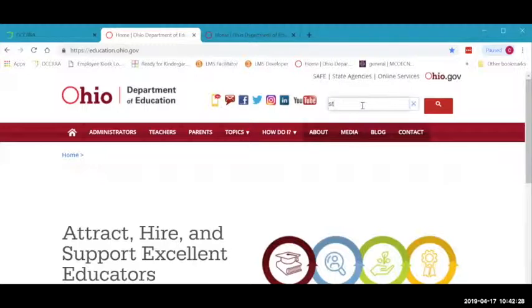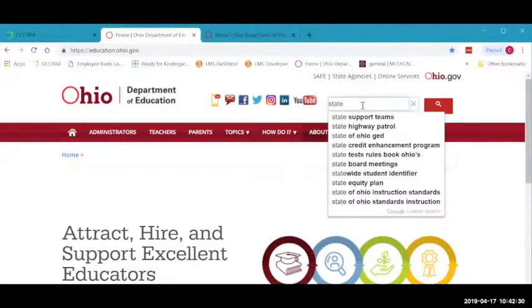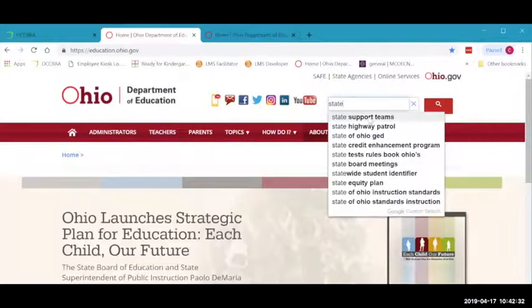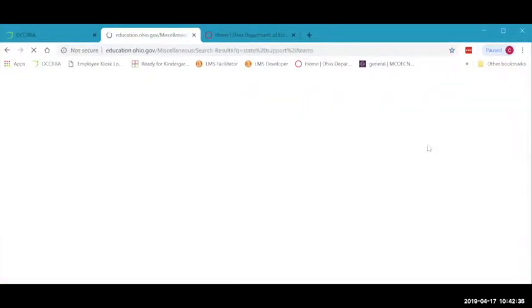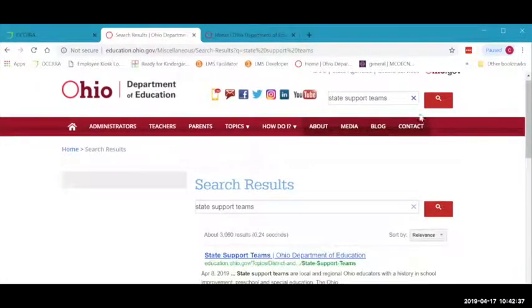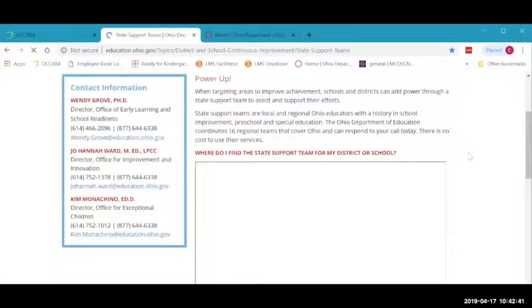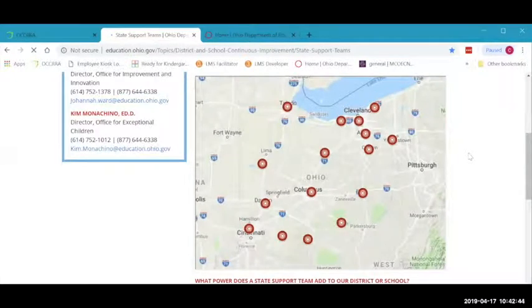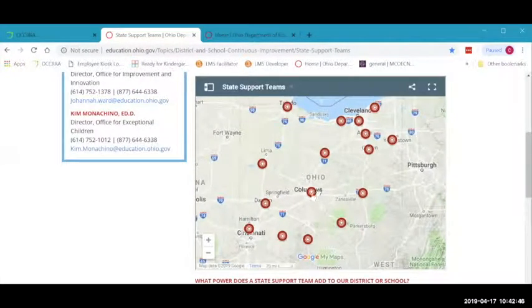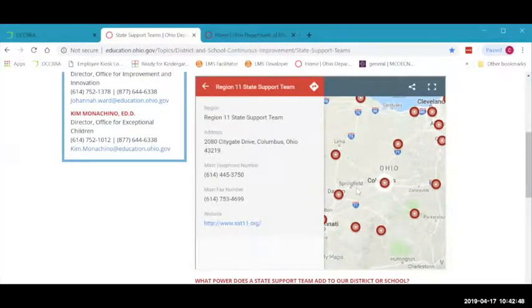And in the search box, you simply type in the word state. And as you see, the first item to pop up is state support teams. When you click on that, you have the first link, which takes you to the homepage for state support teams, which has a wonderful clickable map. If I click on Columbus, here I have Region 11 State Support Team, which is the Columbus and surrounding area state support team. It has their phone number as well as a link to their website.